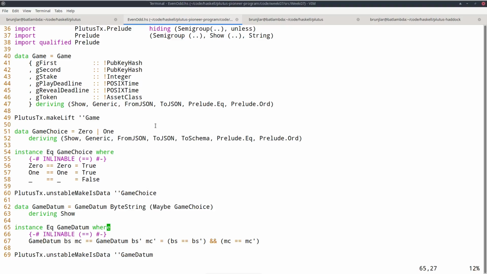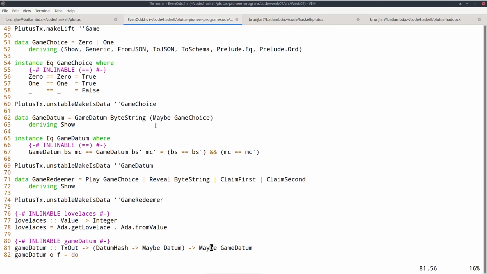And same thing, I also need Plutus equality for GameDatum. And just also the obvious one that two are equal if both components, the hash and the Maybe GameChoice, are equal. Now we come to the redeemer, and for that I also implemented a custom type that I call GameRedeemer. And that corresponds to the transitions we saw in the diagram I drew just now. So Play is when the second player moves, and as argument it has a GameChoice. So the second player can play 0 or 1. So that will be Play 0 or Play 1.